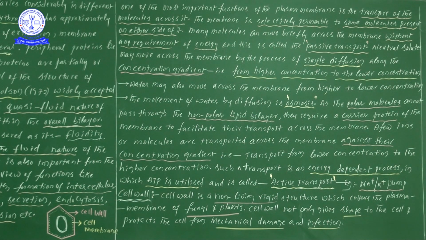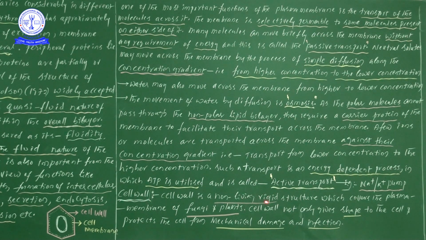Now, the cell wall. The cell wall is a non-living rigid structure. Listen carefully: the cell wall is a non-living rigid structure. You may get one doubt: the cell wall is there, the cell membrane is there, so which one is living and which one is dead? Now we have an idea: the cell wall is non-living and the cell membrane is the living one. Let us continue.